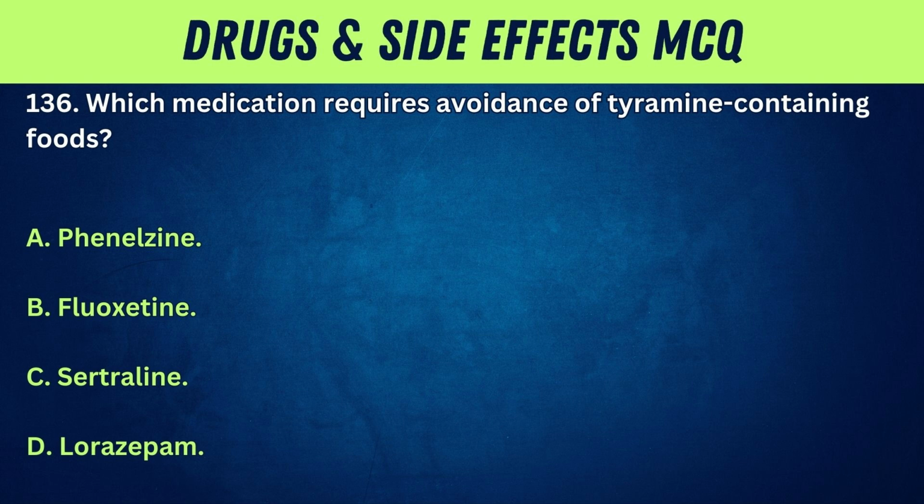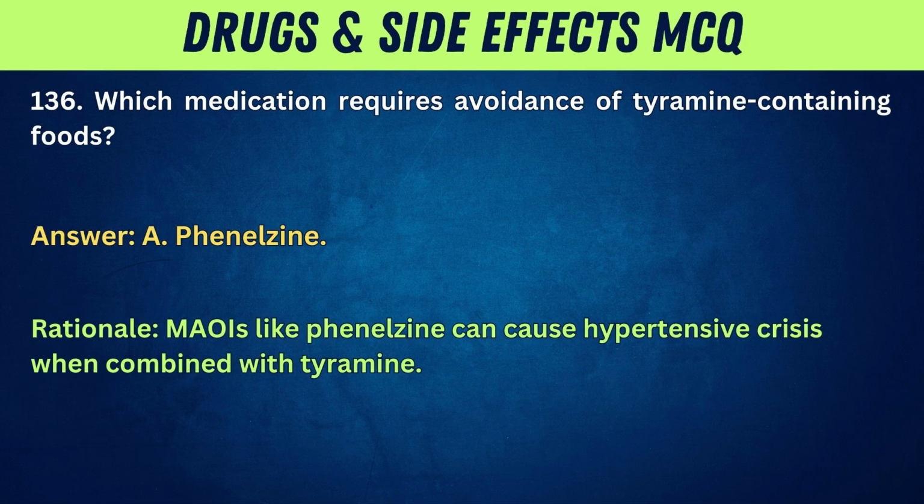136. Which medication requires avoidance of tyramine-containing foods? A. Phenelzine. B. Fluoxetine. C. Sertraline. D. Lorazepam. Answer: A. Phenelzine. Rationale: MAOIs like phenelzine can cause hypertensive crisis when combined with tyramine.